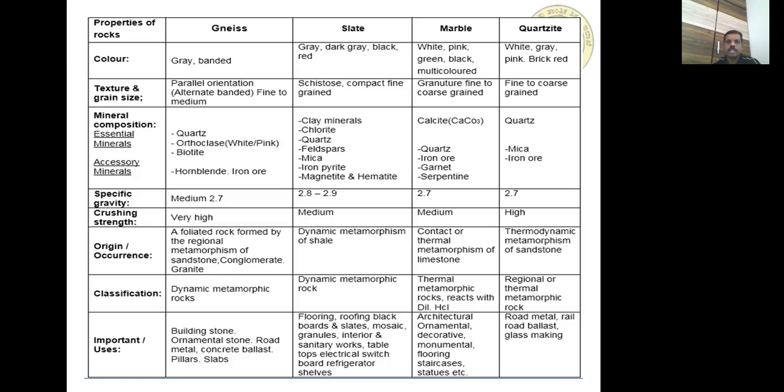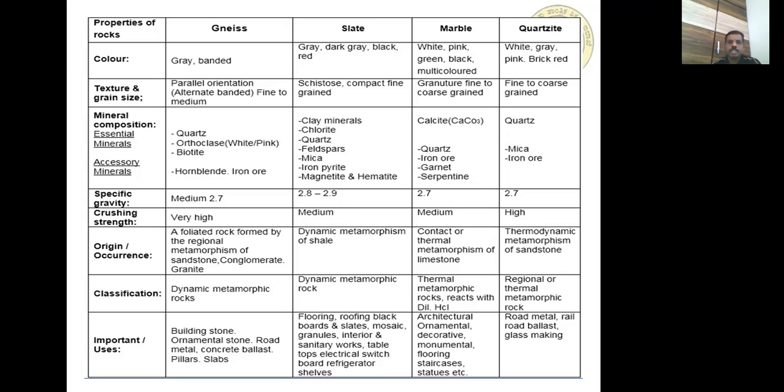Texture: it shows gneissic texture, or we can say parallel orientation or alternate banding. Normally it is fine to medium grained in nature. When coming to mineral composition, essential minerals are quartz, orthoclase, biotite, same as granite. Accessory minerals are hornblende, iron ore, etc.